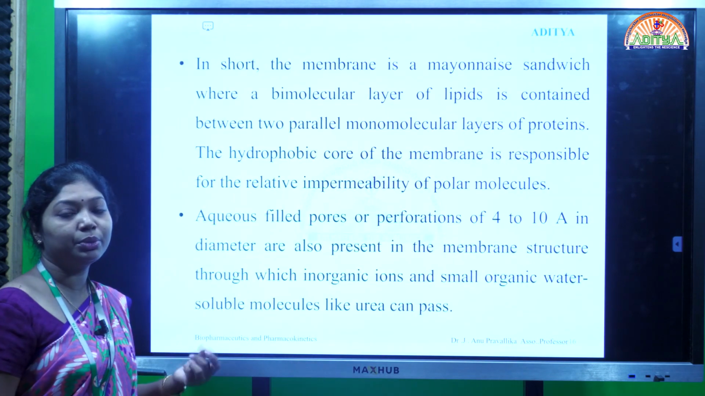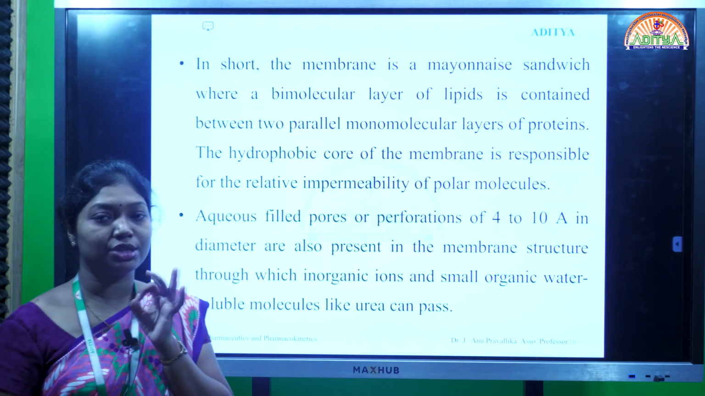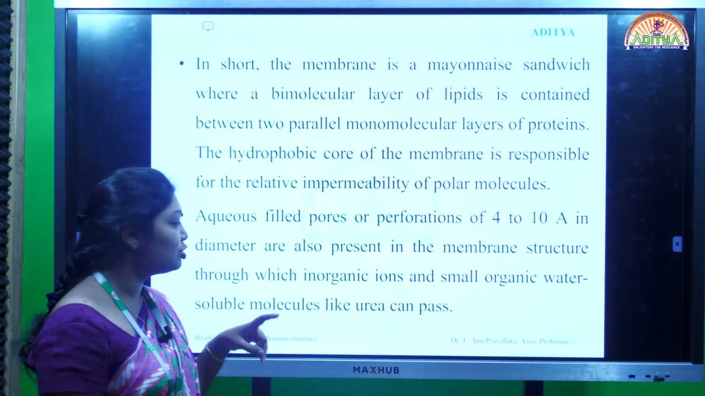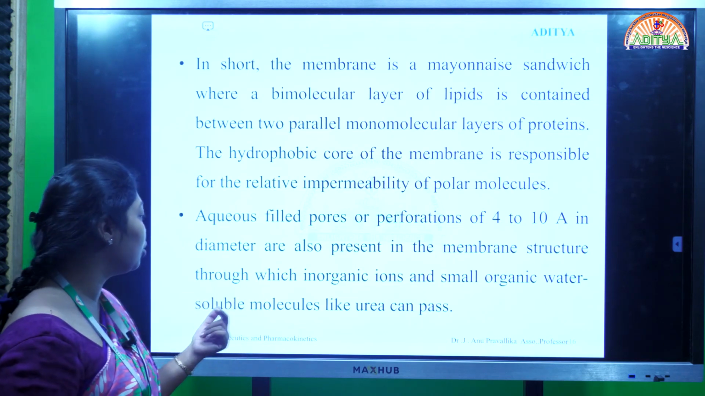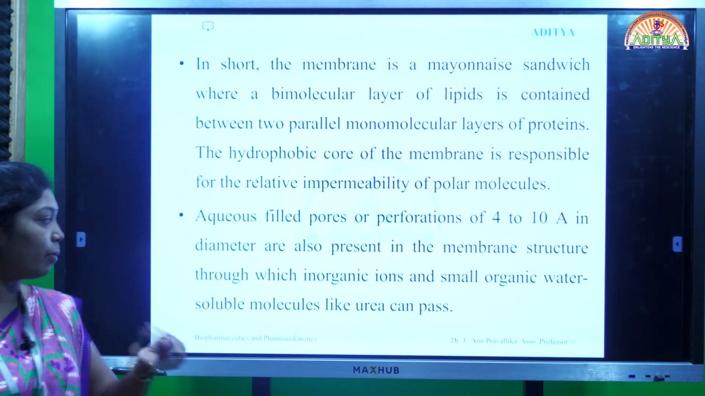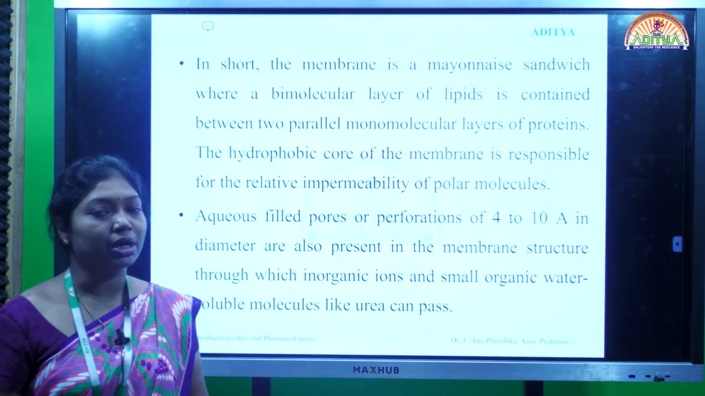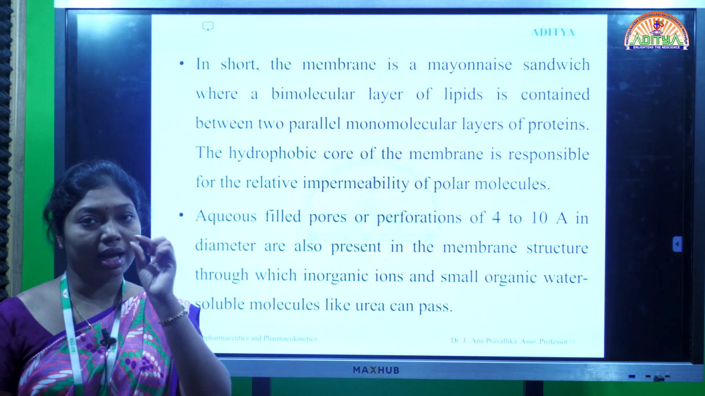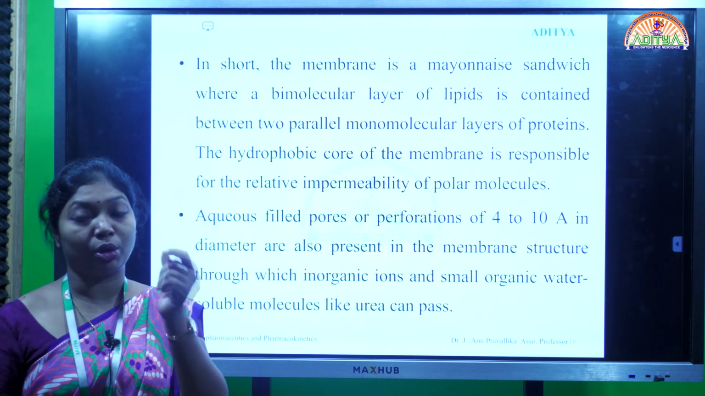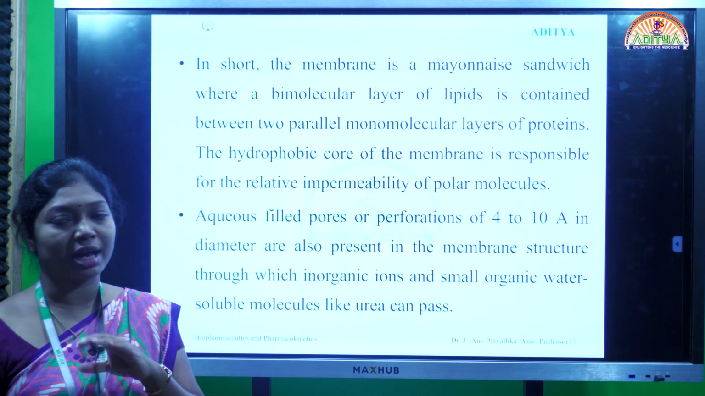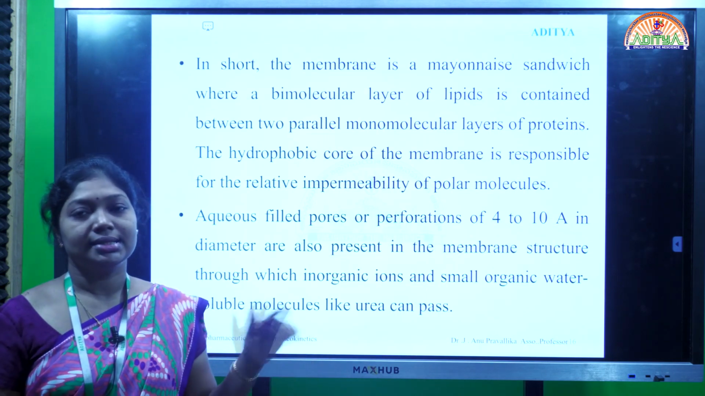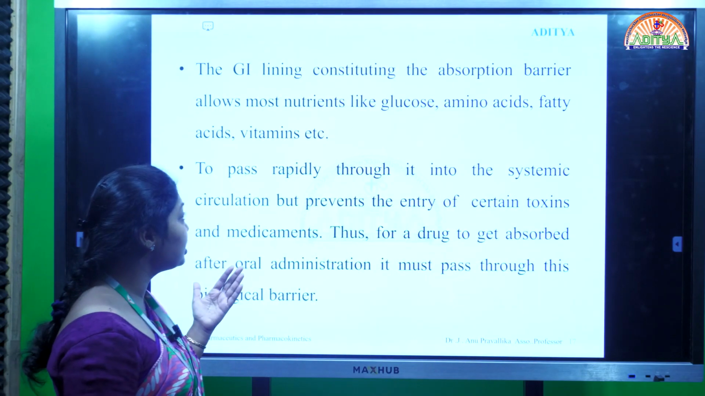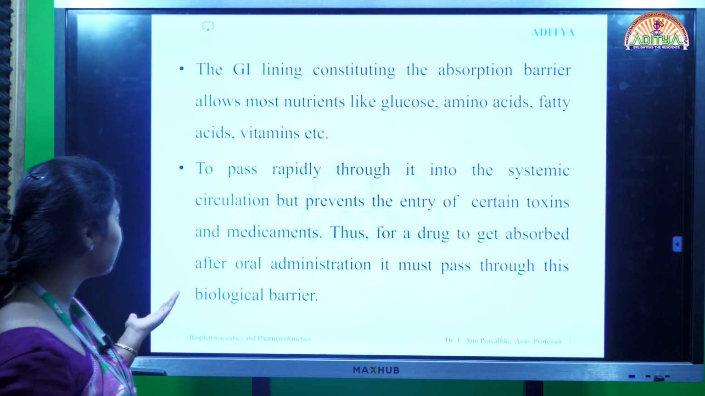In the cell membrane, we also have small aqueous pores having a diameter of 4 to 10 angstroms. Through the pores, some inorganic ions and some organic water soluble compounds can pass. For example, urea, whose molecular size is less than 4 to 10 angstroms in diameter, can easily cross the cell membrane, and so can other nutrients like glucose, amino acids, fatty acids, vitamins.